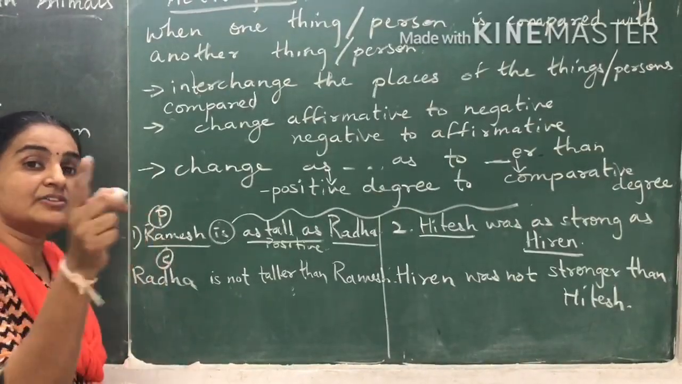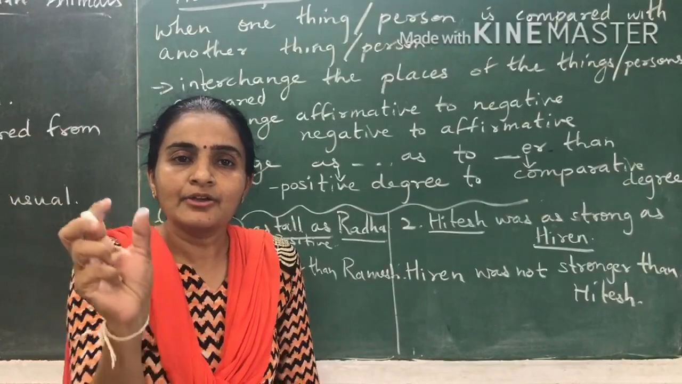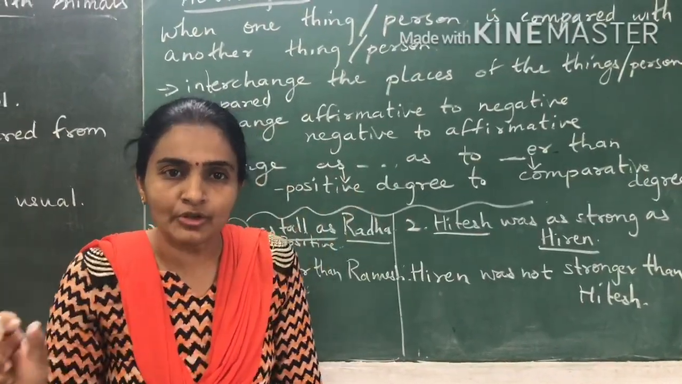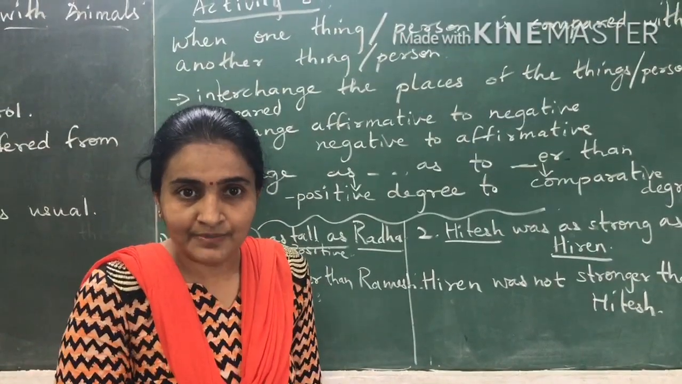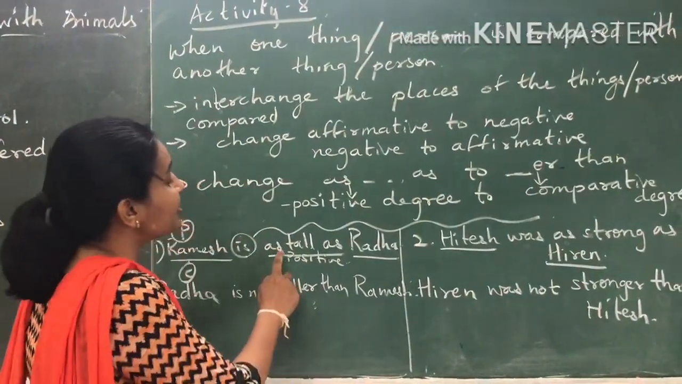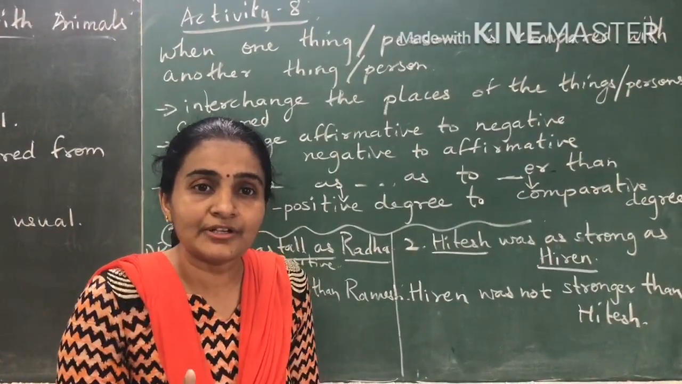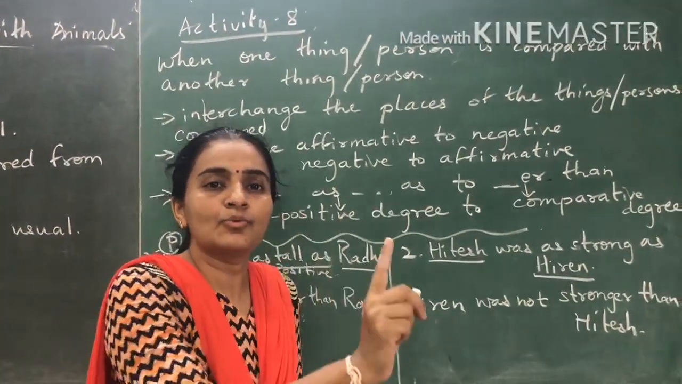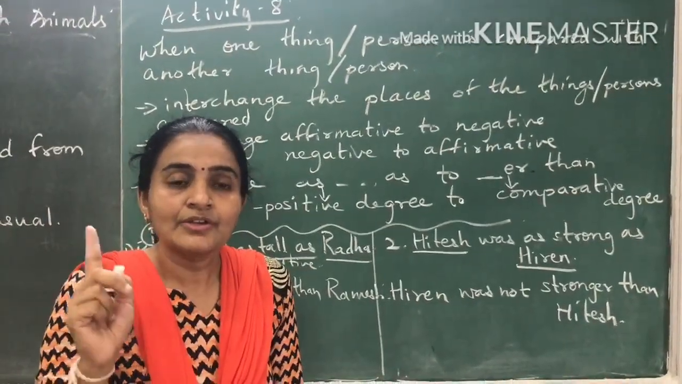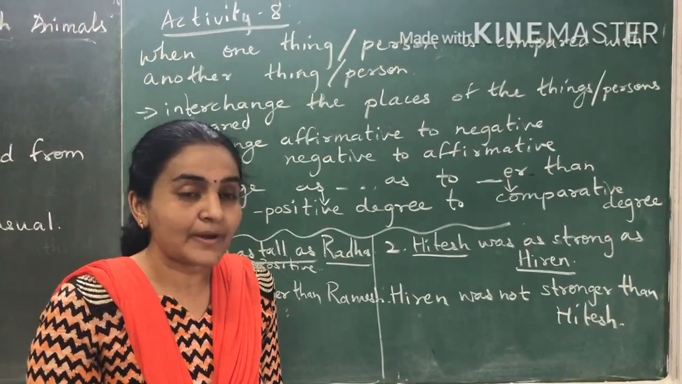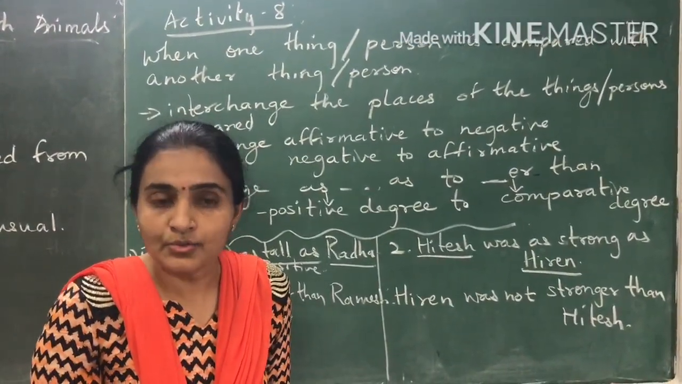Now see, there is a comparison between whom? You and your brother. Who are the two people compared? You and your brother. So what you will do? Your brother will come first. Are will become are not. As intelligent as will become more intelligent. What is the comparative degree for intelligent? Intelligent, more intelligent, most intelligent, like that. So you will use more intelligent. So the answer becomes your brother is not more intelligent than you.